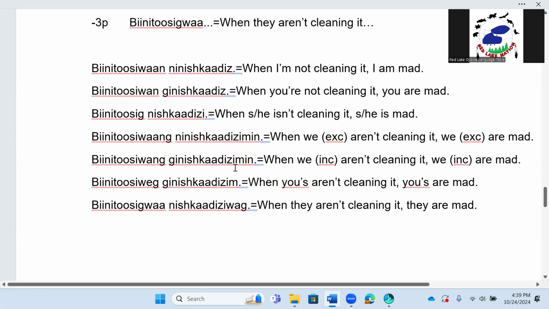Binetusiwang ginishkadizimin. Next example, binetusiweg ginishkadizimin. Oh, take that back. Let's try it again. Binetusiweg ginishkadizim. When yous aren't cleaning it, yous are mad. Binetusiweg ginishkadizim. And our final one we have is binetusigwa nishkadiziwag. When they aren't cleaning it, they are mad. Binetusigwa nishkadiziwag.